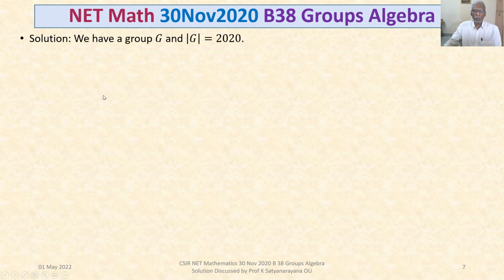Solution. We have the group G, and the order of G is 2020. Let's now discuss the validity of the statement given in option 1, which states G is not a simple group.